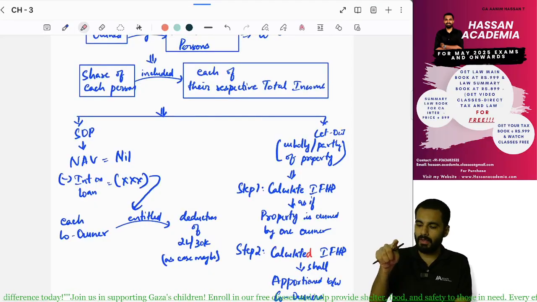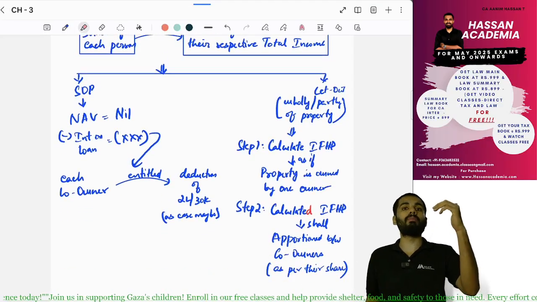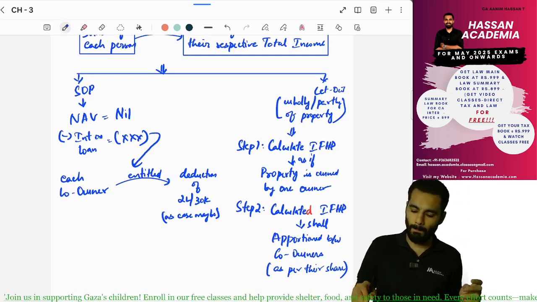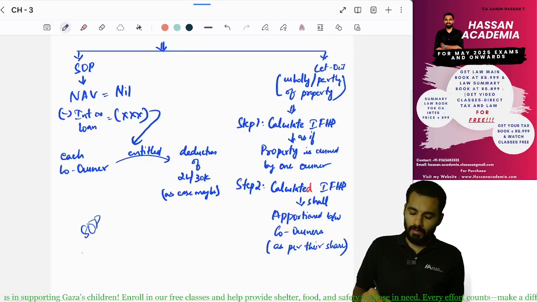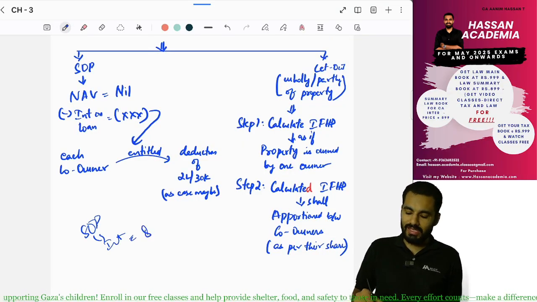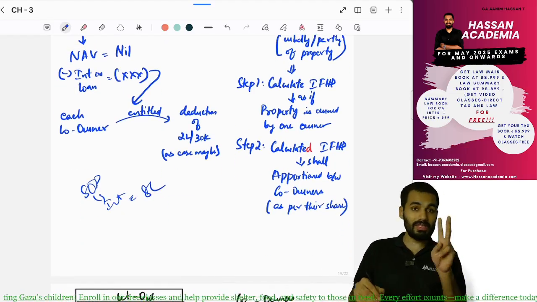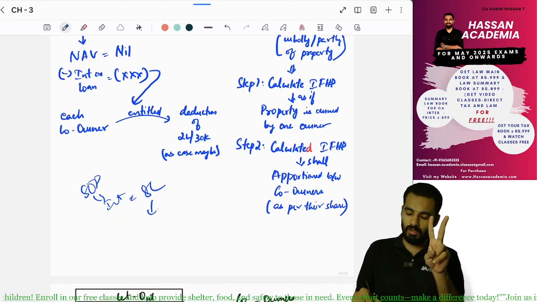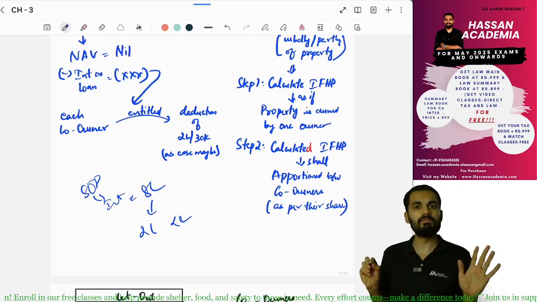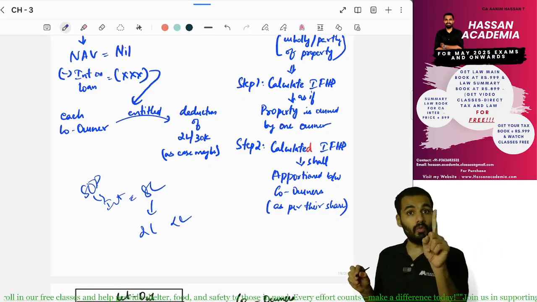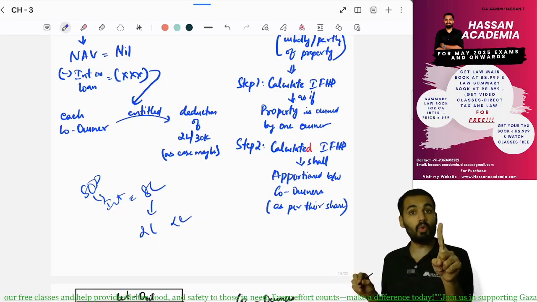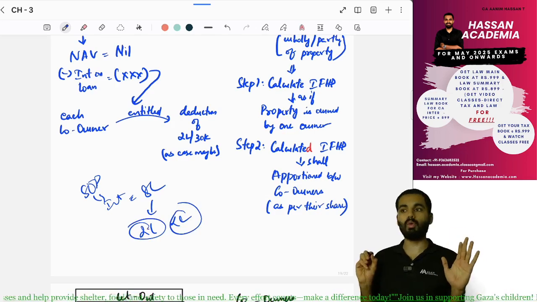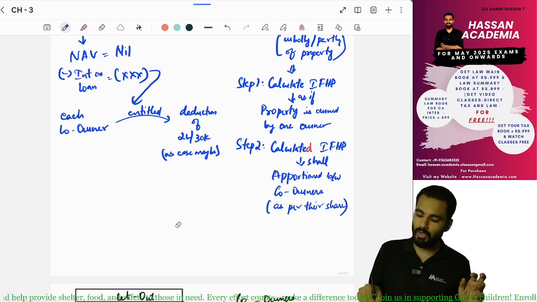If it is a self-occupied property, the interest on loan limit of 2 lakhs and 30,000 applies to each person. Let's say the interest on a self-occupied property is 8 lakhs. There are two people now, so each person will get 2 lakhs. Even though generally you get a limit of 1 lakh, because this is a co-owned property, each person will get 2 lakhs, and for 30,000 also the same rule. Yes, separately you will get it.